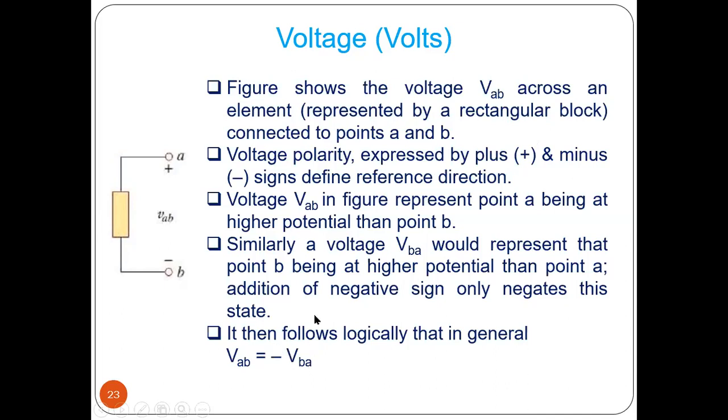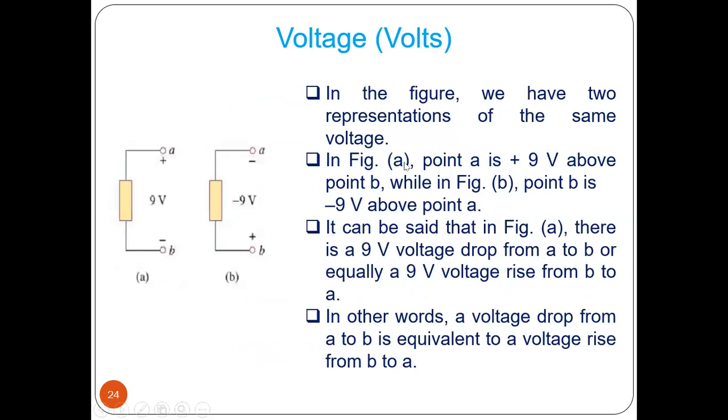Say for example, in figure A, it is written as plus 9 volt. That means VAB is plus 9 volt. And here, what we can say is minus 9 volt, that is BA is minus 9 volt. And here AB is 9 volt.